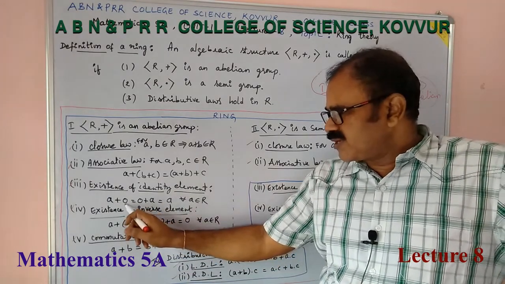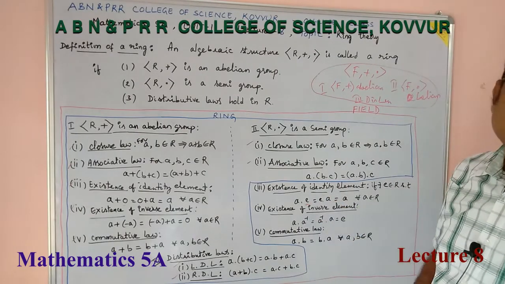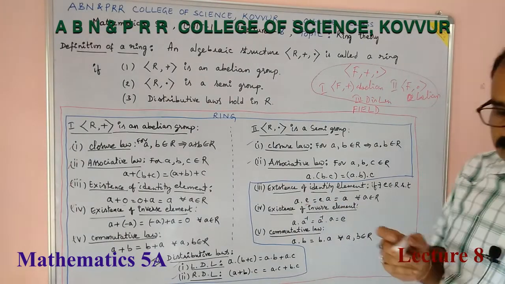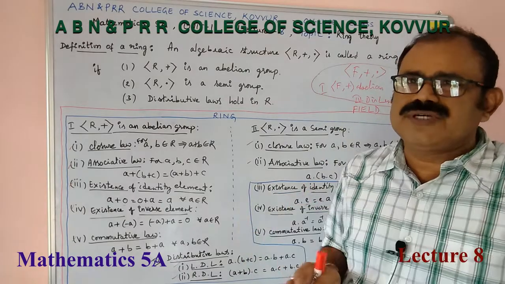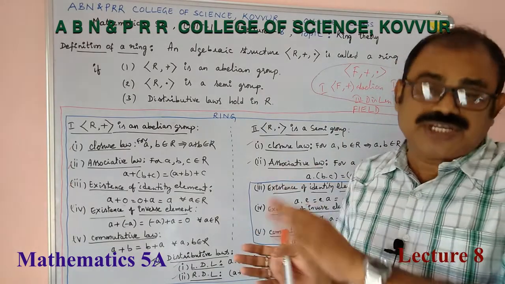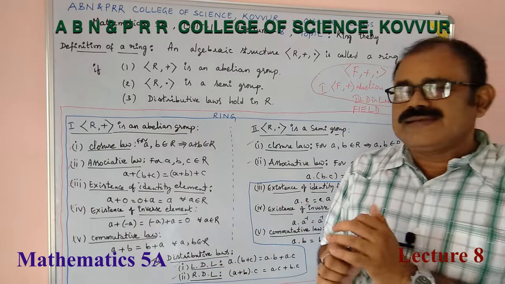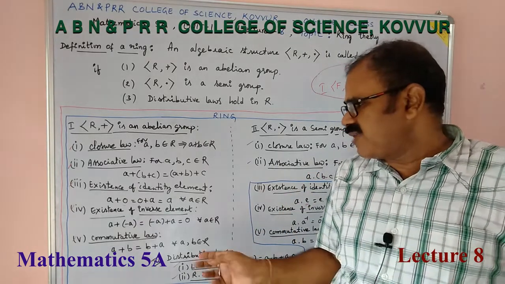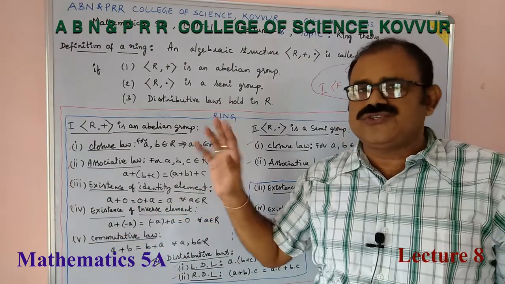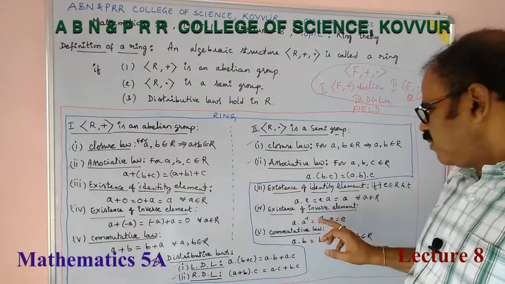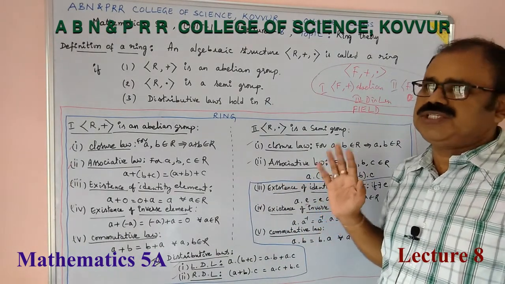This is the 0 element of the ring and this is the unity element of the ring. Every time we need not say additive identity and multiplicative identity. In order to specify or clarify, they have named the additive identity as 0 element and multiplicative identity as unity element.